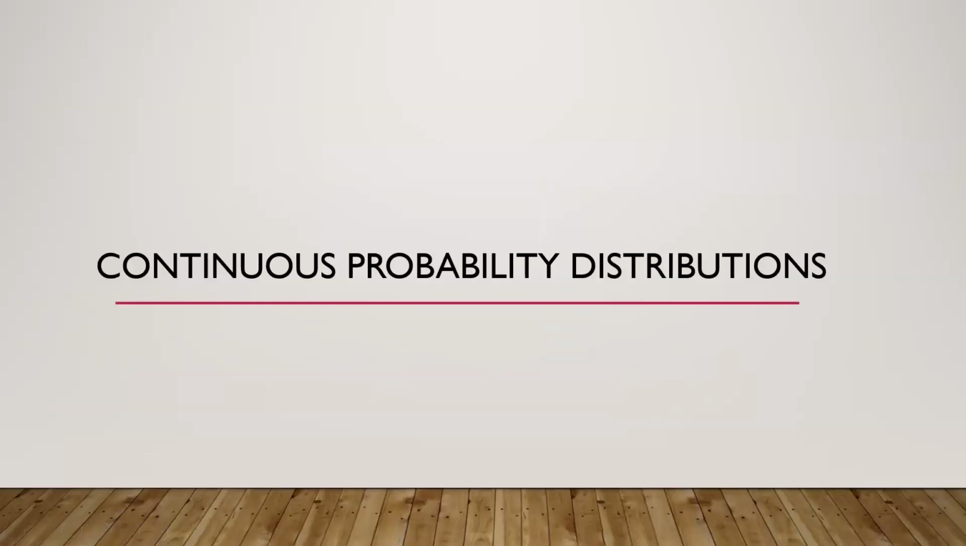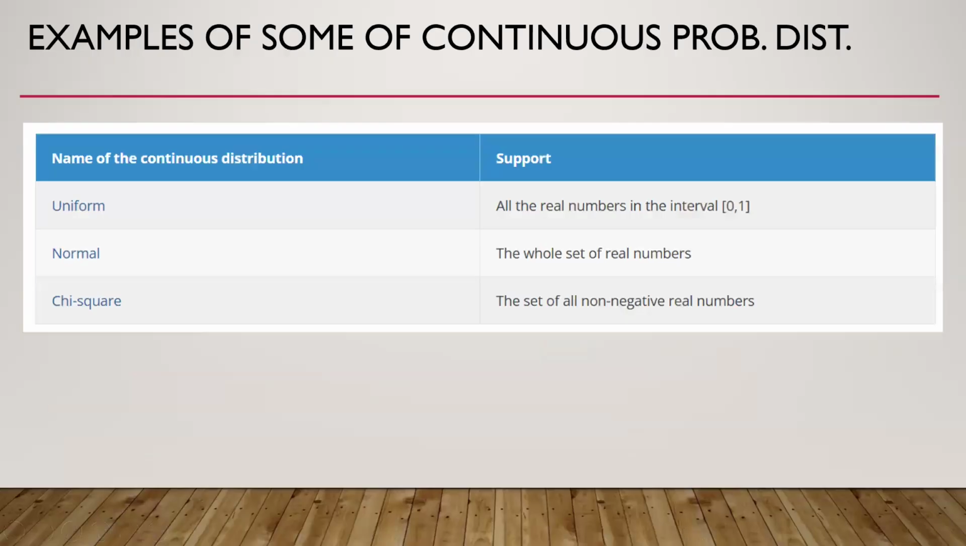Then continuous probability distributions. I will describe only very few. There are many continuous probability distributions. Those commonly used in engineering are the uniform distribution, where the support is all the real numbers in the interval 0 and 1. Then the normal statistical distribution, where the support is the whole set of real numbers. Then we have the chi-square distribution, where the support is the set of all non-negative real numbers. These are just a few examples.